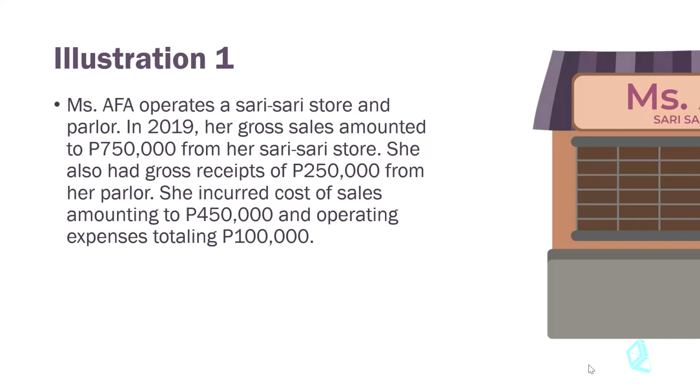Now, our last illustration related to income taxes involves the second option, or the 8% option, which was previously discussed as a new option provided to taxpayers who are self-employed and whose gross sales receipts do not exceed 3 million pesos.